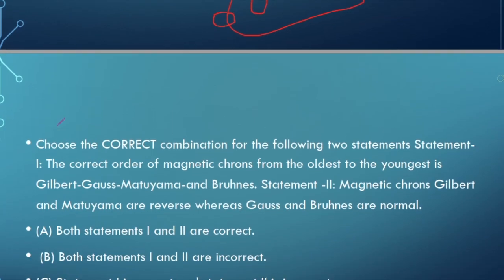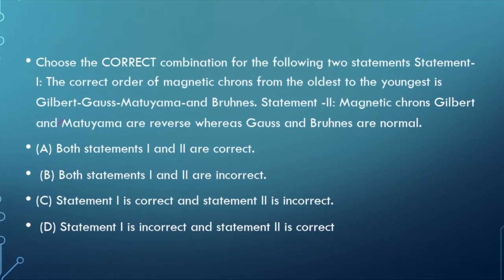Now moving to the third question. Choose the correct combination of the following statements. The first statement is the correct order of magnetic chrons from the oldest to the youngest is Gilbert, Gauss, Matuyama and Brunhes. Statement 2: the magnetic chrons Gilbert and Matuyama are reverse, and the chrons Gauss and Brunhes are normal.